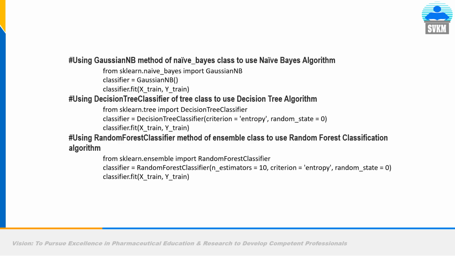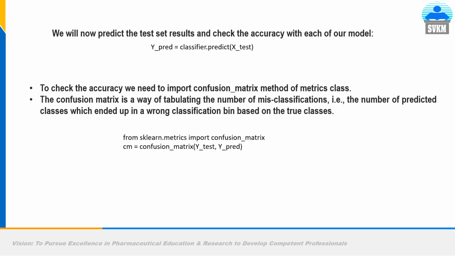So after this, we will predict the data. We will now predict the test set results and check the accuracy with each of our models. So what is the command for predicting the output for test data? y_pred equal to classifier.predict(X_test). To check the accuracy, we need to import confusion matrix.